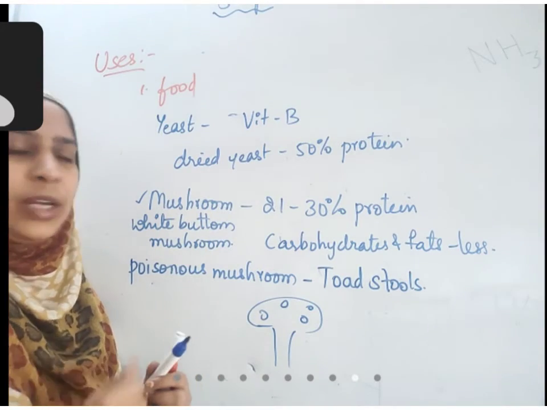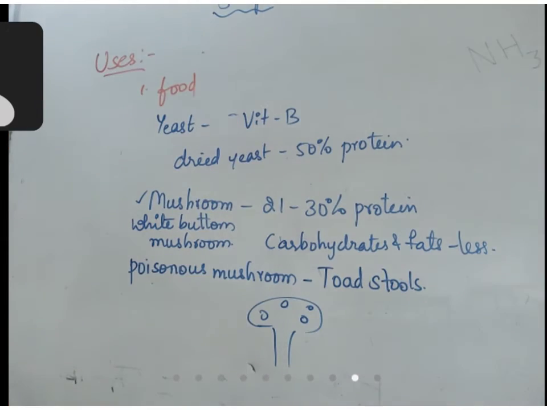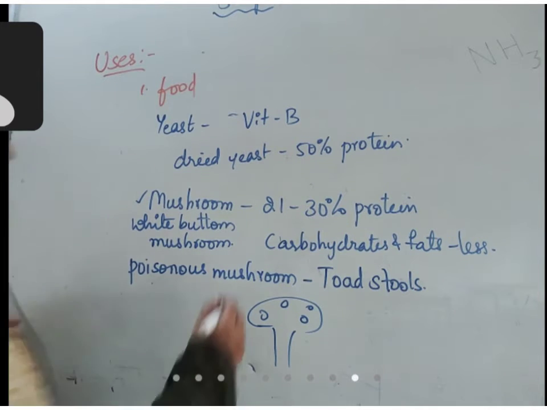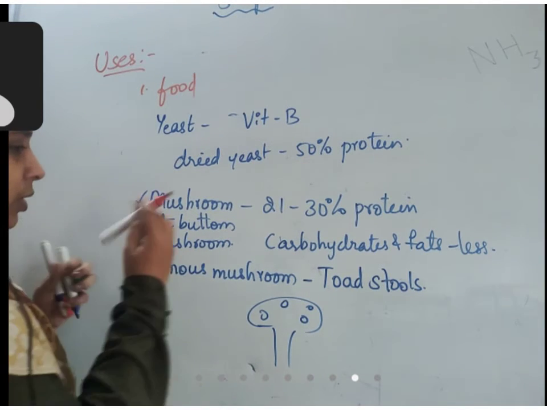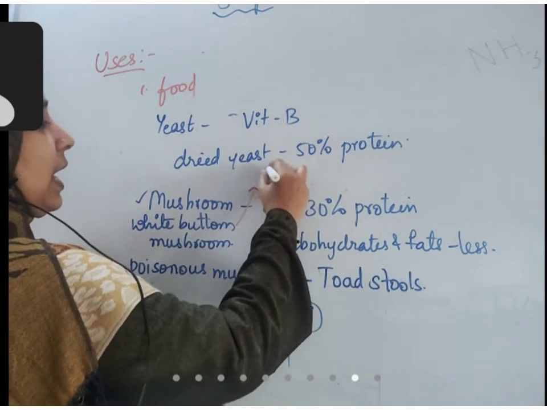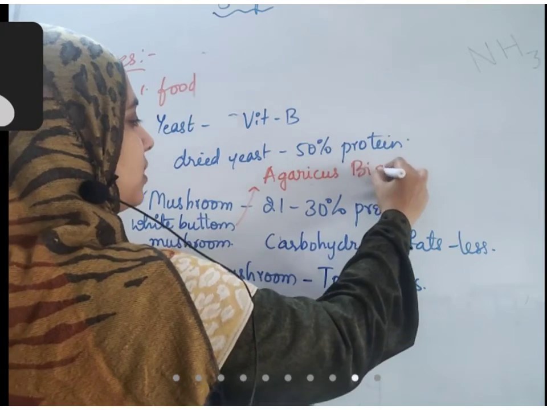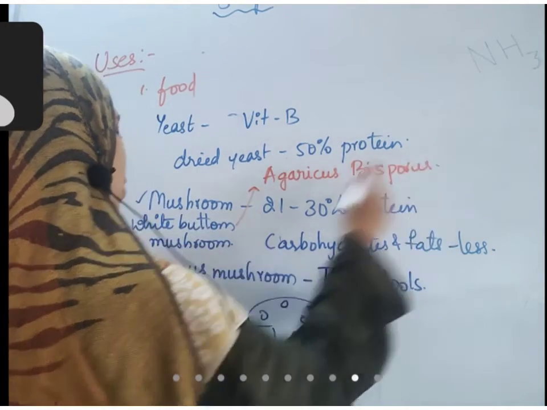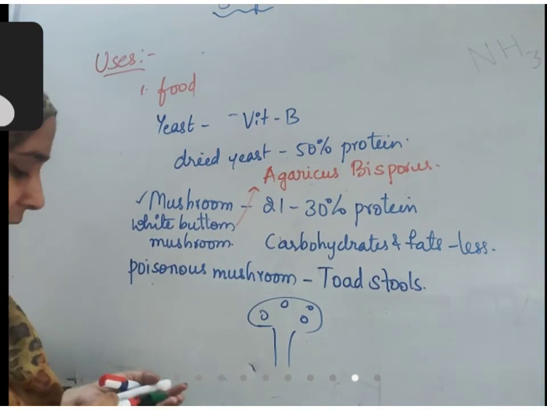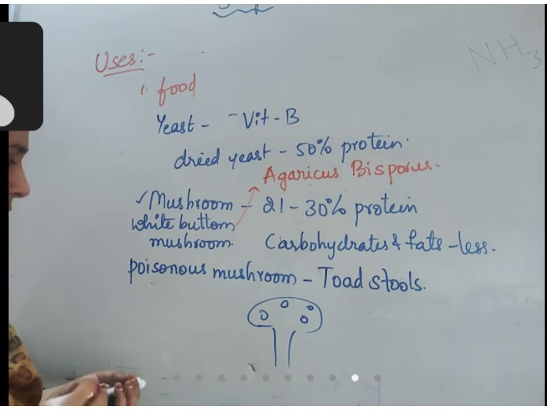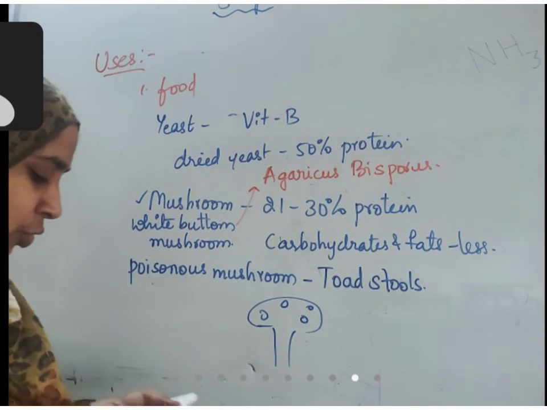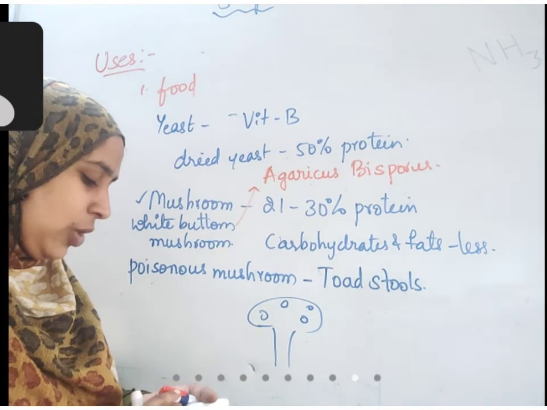Okay, so that can be poisonous. Okay, white button mushroom. The scientific name is Agaricus bisporus. So this is Agaricus bisporus, the name of white button mushroom. Scientific name of white button mushroom. Okay, white button mushrooms can be grown very easily also.